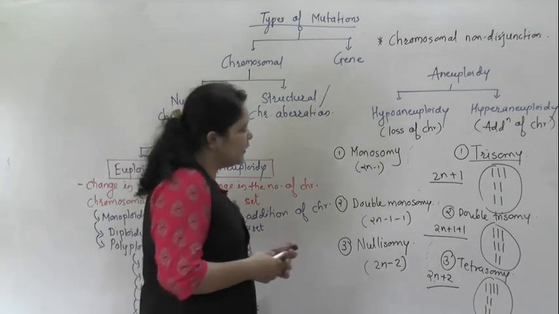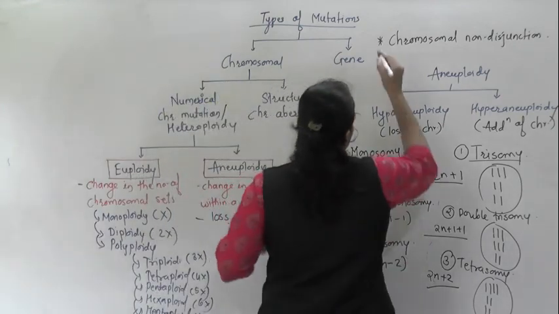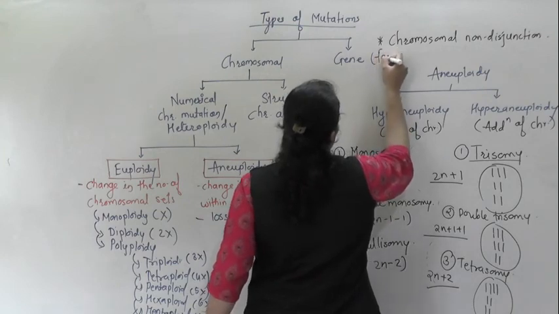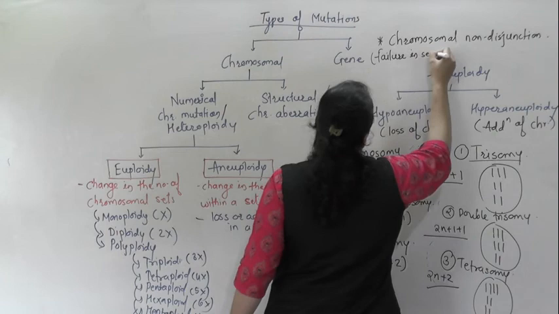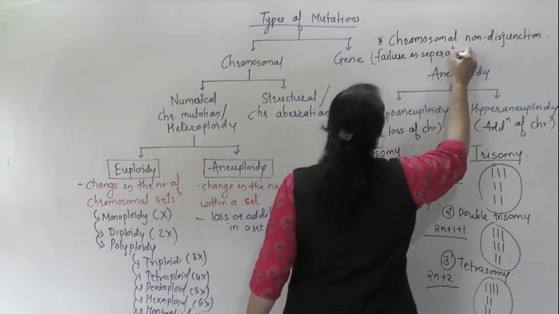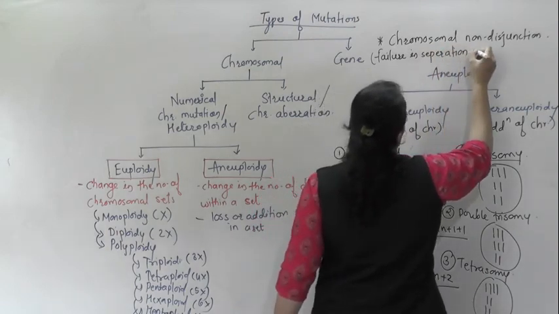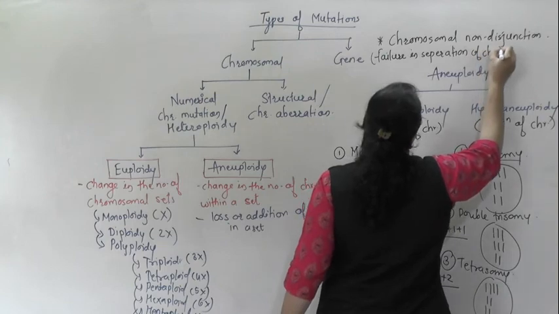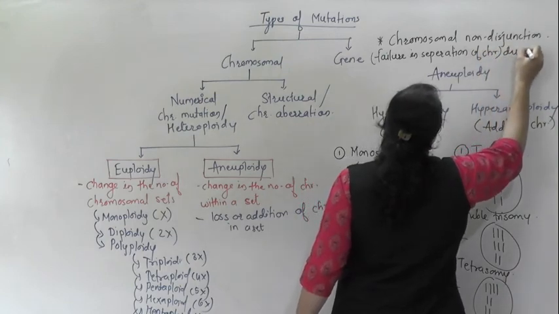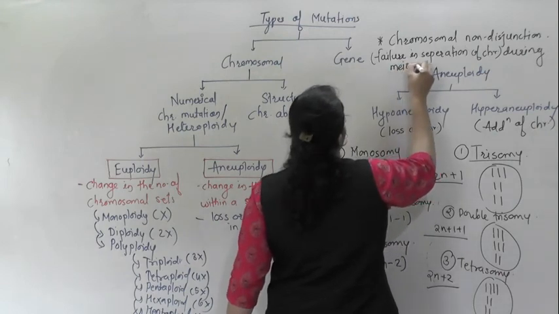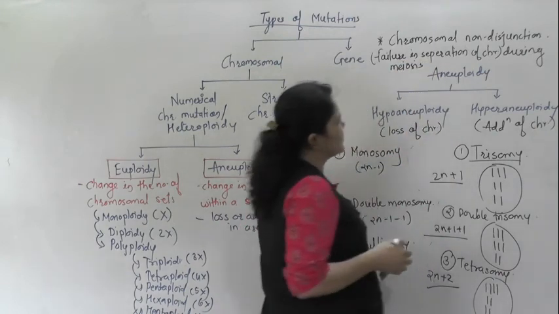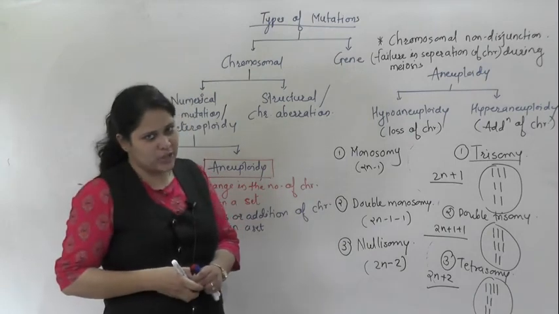So chromosomal non-disjunction is failure in separation of chromosomes during meiosis. This is known as chromosomal non-disjunction.